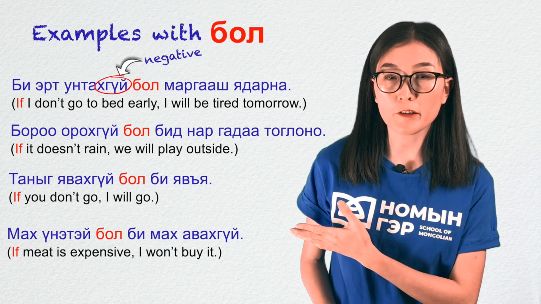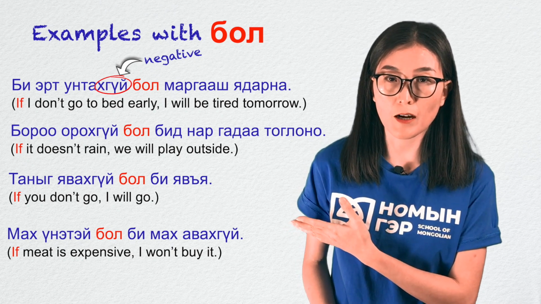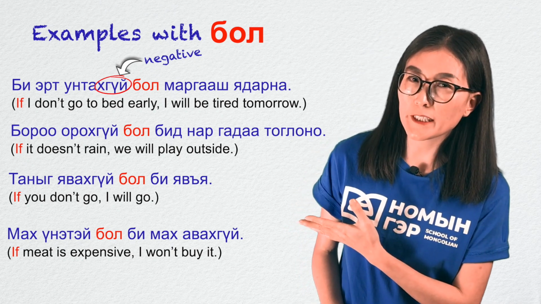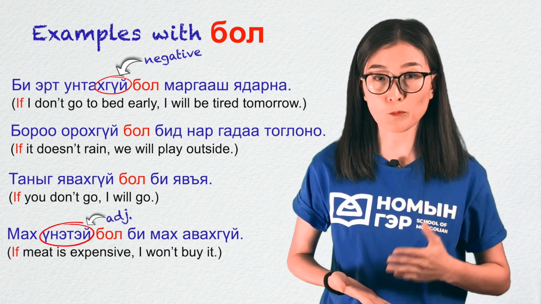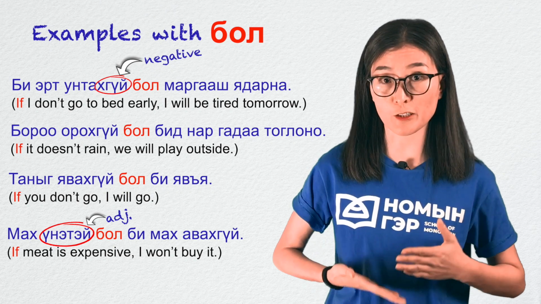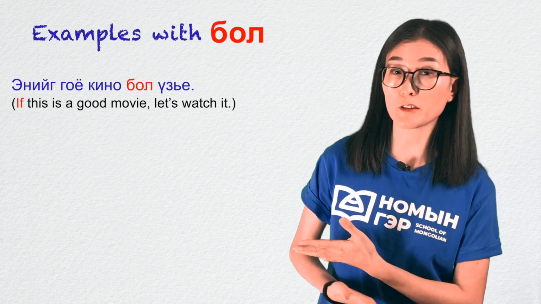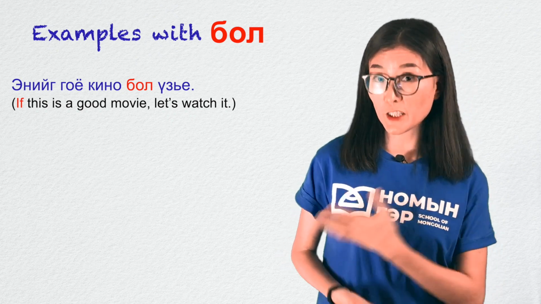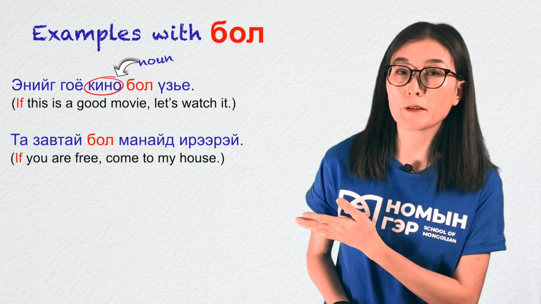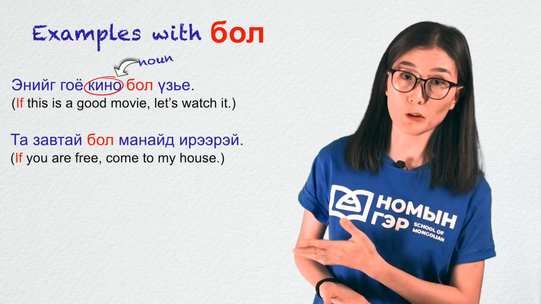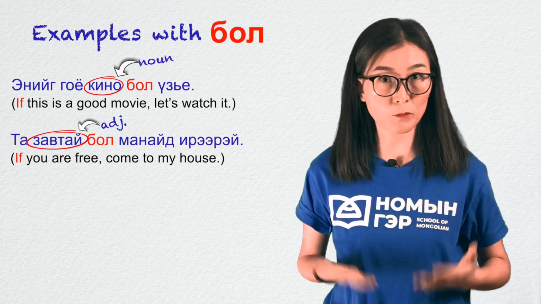Мах үнэтэй бол би мах авахгүй. If meat is expensive, I won't buy it. Why did we add bol here? It is because үнэтэй is an adjective and we add bol after adjective, as I said earlier. Энийг гоё кино бол үзье. If this is a good movie, let's watch it. Кино is a noun, so we add bol. Та завтай бол манайд ирээрэй. If you are free, come to my house. Завтай is an adjective, so we add bol.